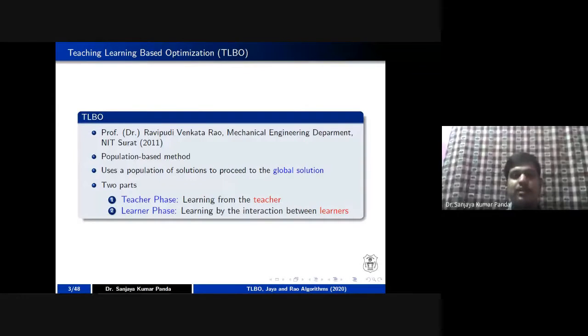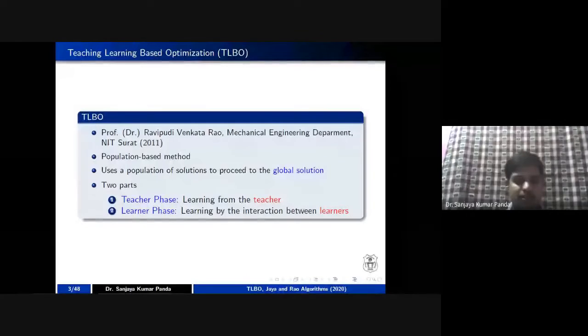There are several parameters, and these parameters may deviate or take more time to reach the global solution. But in this case, we assume the knowledge level of the student is either upgraded or stays the same whenever he listens to a particular lecture.